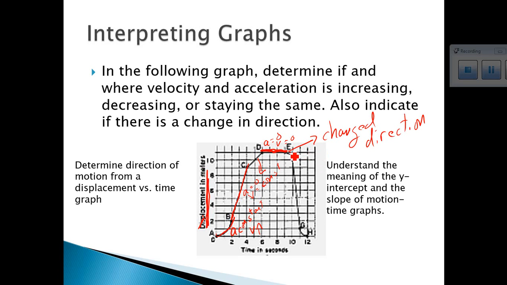This time it's deceleration. Okay, so acceleration is constant. Okay, and velocity here is decreasing.